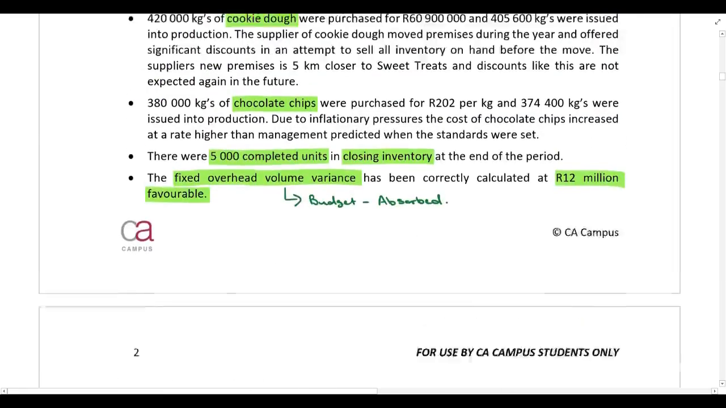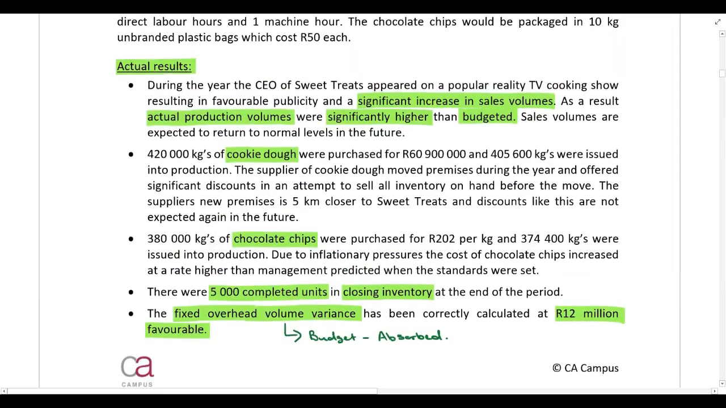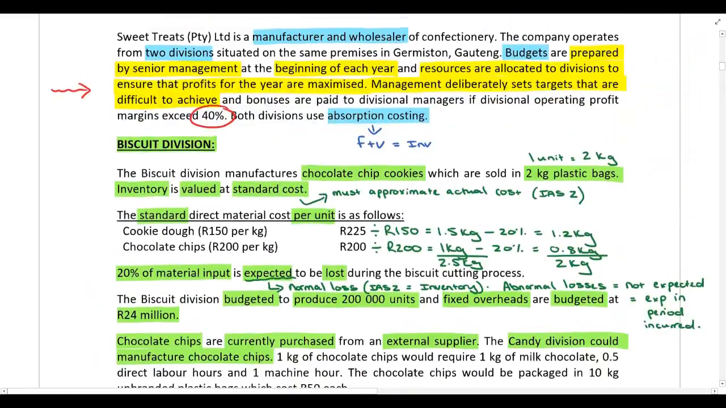However, we also know that during this year, there was a significant increase in sales volumes. And after this year, sales volumes are expected to return to normal levels in the future. So if they had a really good year, and in the future that's not expected to happen again, how are they ever going to achieve this target of 40%? It does seem impossible to achieve.